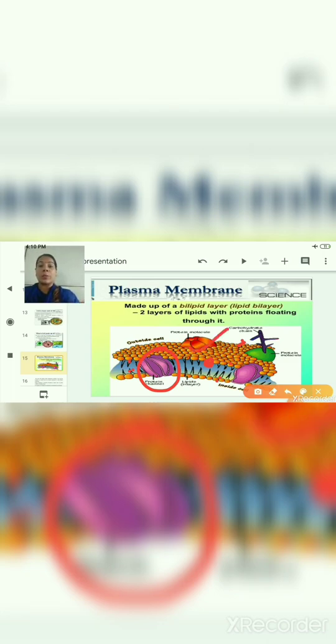These protein molecules help in the transportation of various substances in and out of the cell, and these are also called carrier protein molecules, which attach to something which has to come inside the cell from one side, and then the carrier molecule rotates and releases that particle inside the cell. So that is how the plasma membrane helps in the transportation of various things in and out of the cell.